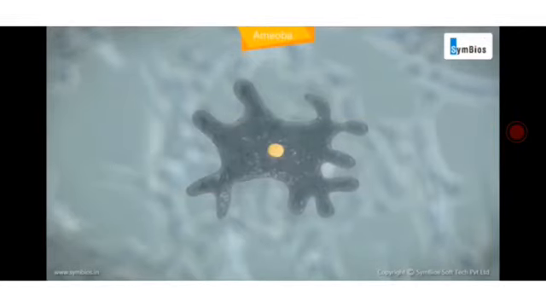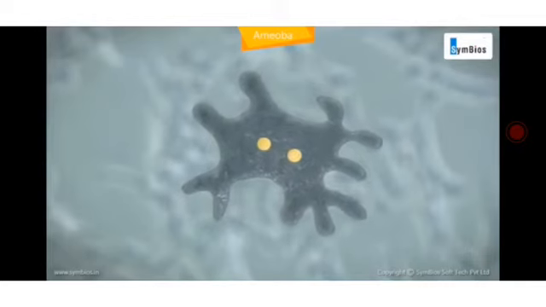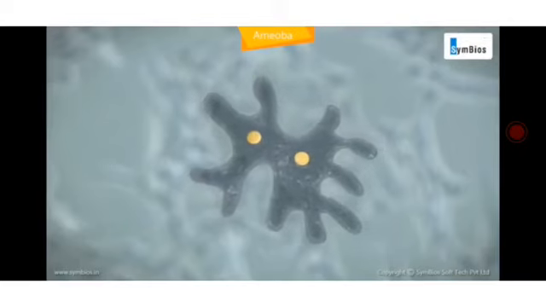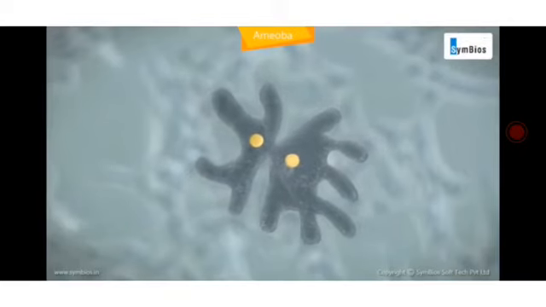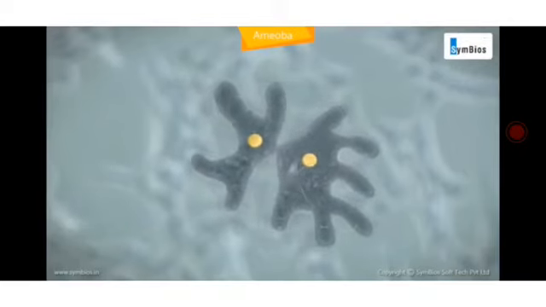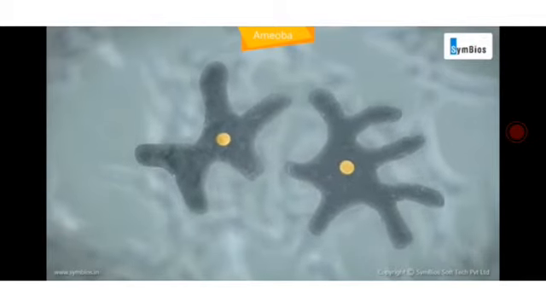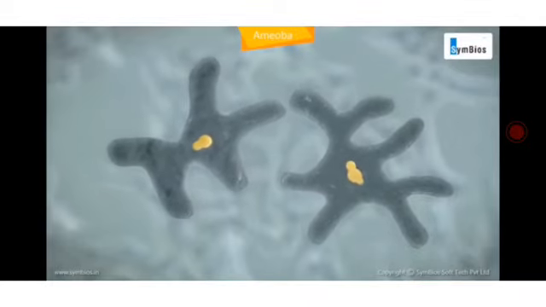You are seeing the fission process in the cell of amoeba, where the nucleus is being split into 2. 2 cells of amoeba are formed and 2 amoeba are split into 4 amoeba.